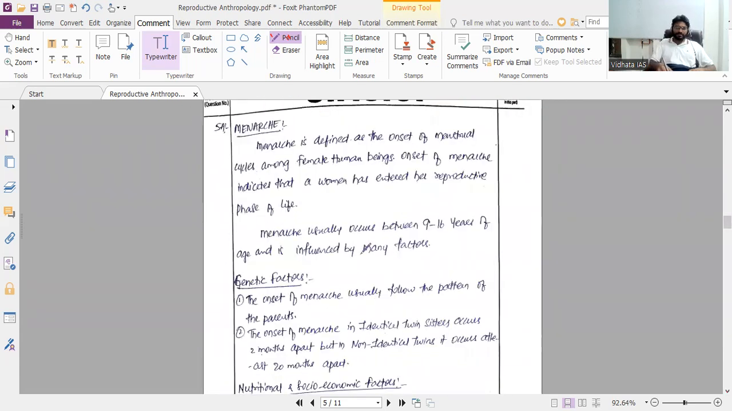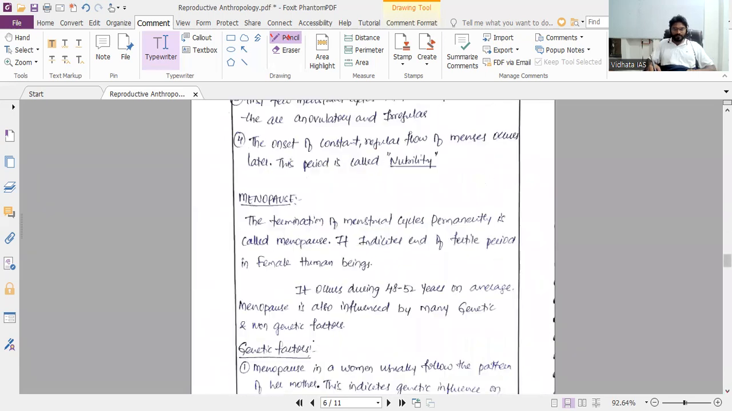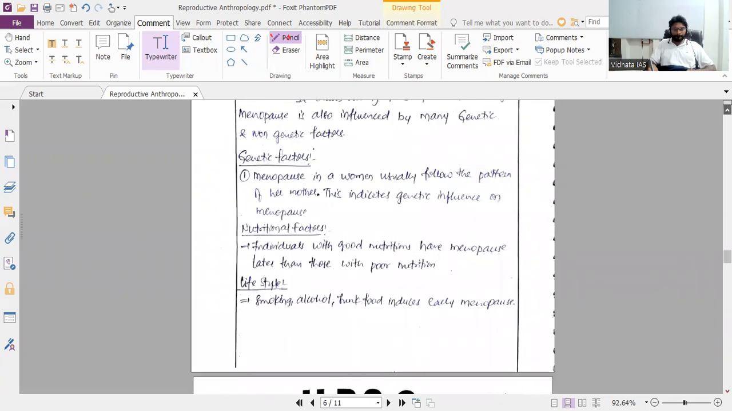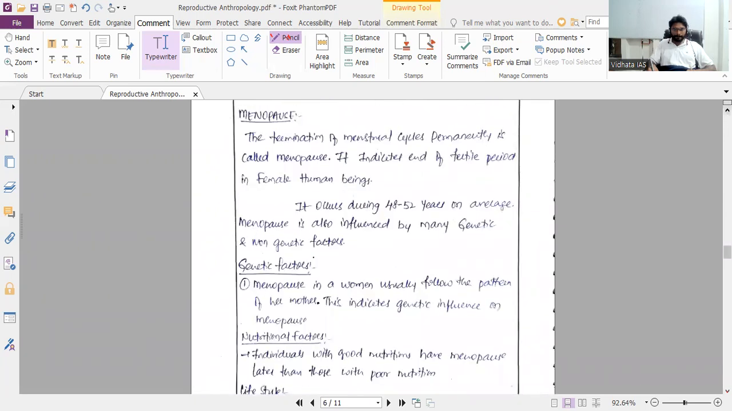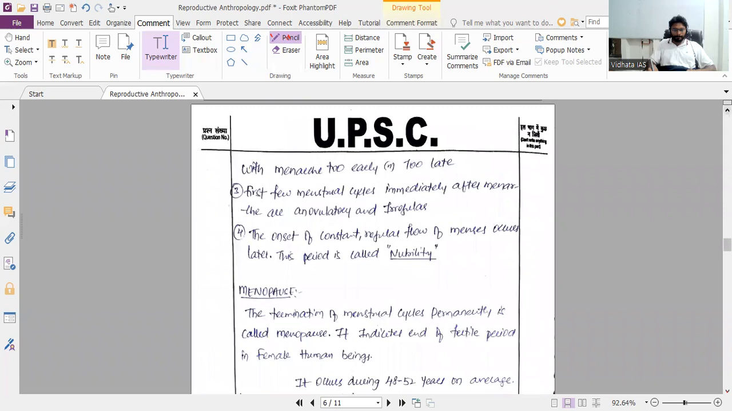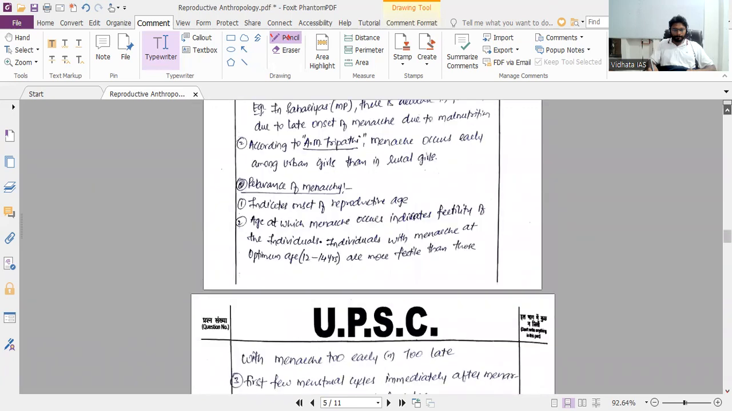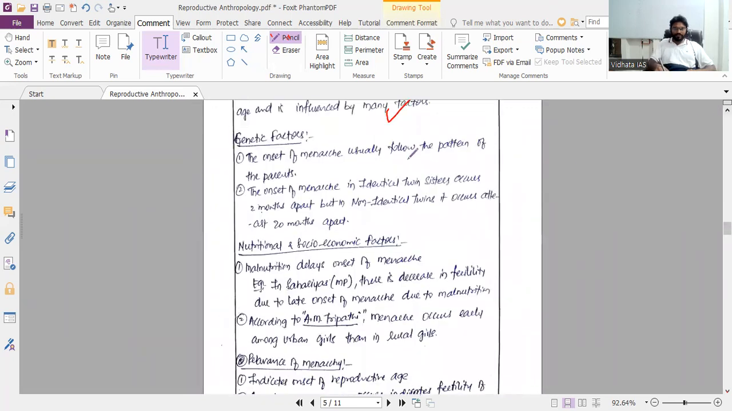Menarche usually occurs depending on age and genetic factors. Daughters usually follow the pattern of their parents. The onset of menarche in identical twins occurs about 2 months apart, whereas in non-identical twins it occurs about 20 months apart.